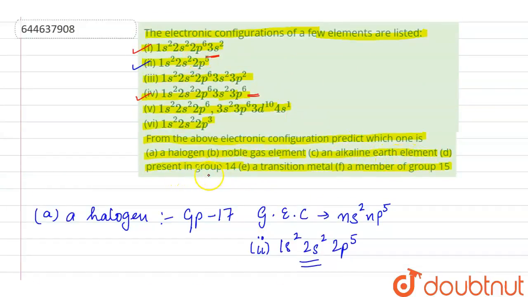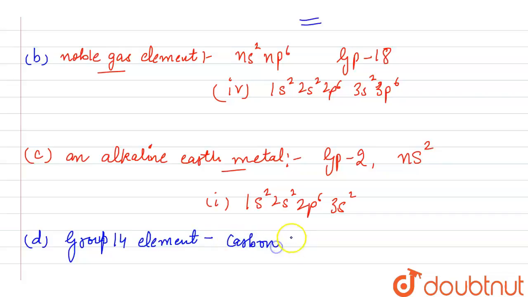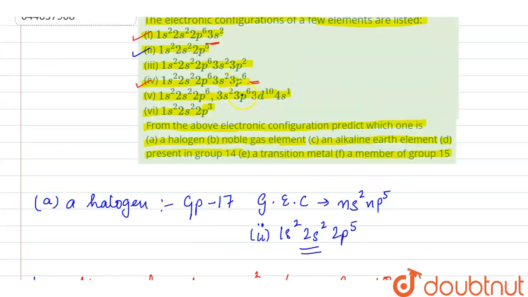D part is an element present in group 14. So group 14 is basically the carbon family, and the general electronic configuration is ns2np2. So from the options given, ns2 and np2 is the third option here.